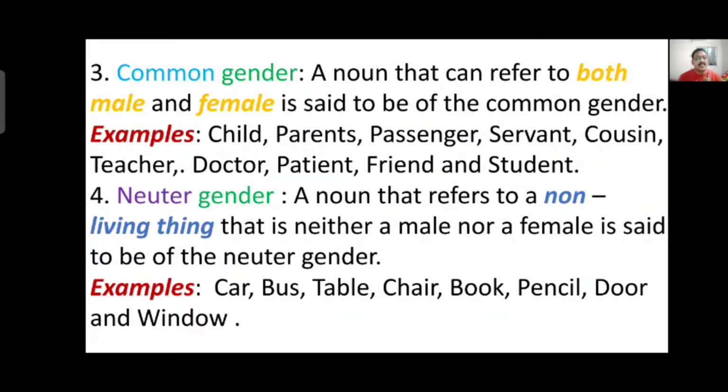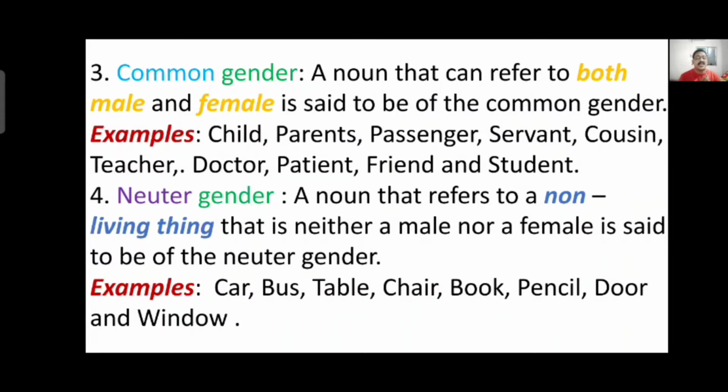Neuter gender: a noun that refers to a non-living thing. Neuter generally comes under those things which have no life, non-living things. That is neither a male nor a female. If it is a non-living thing, you cannot distinguish male or female, because male and female are only for living things. If it is a bird, animal or human being, it comes under living things.